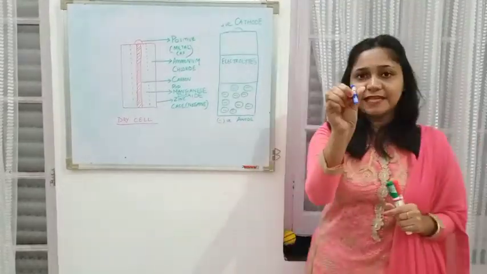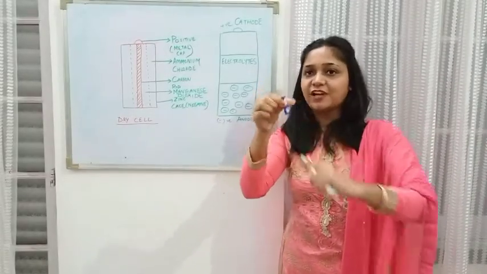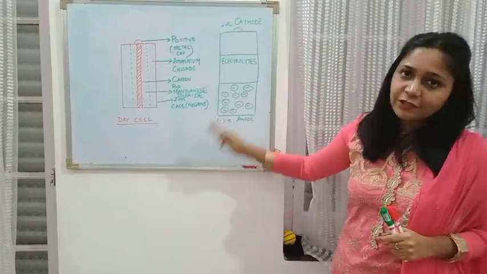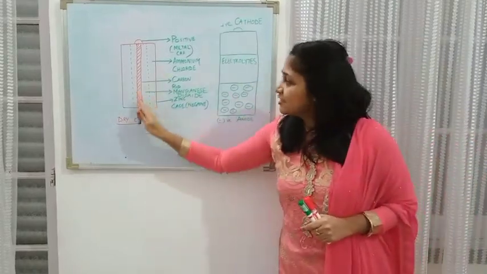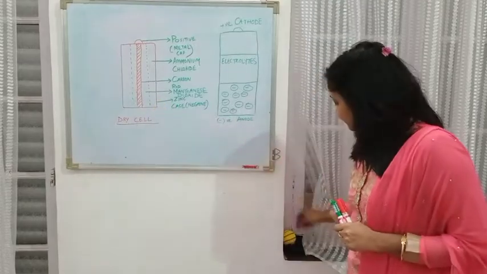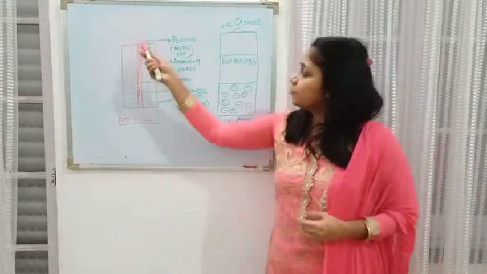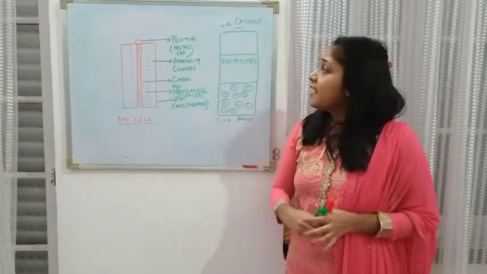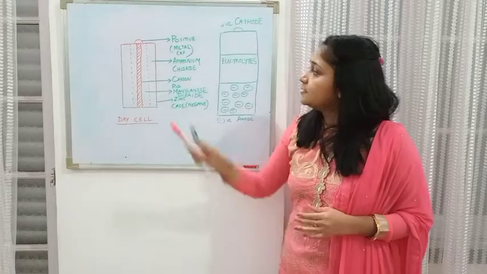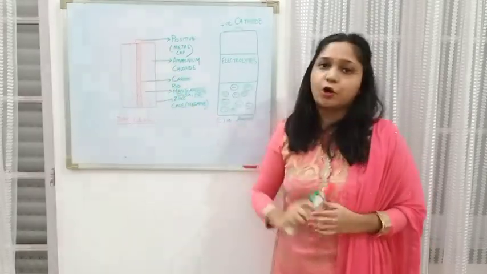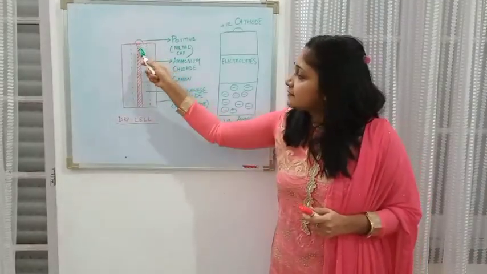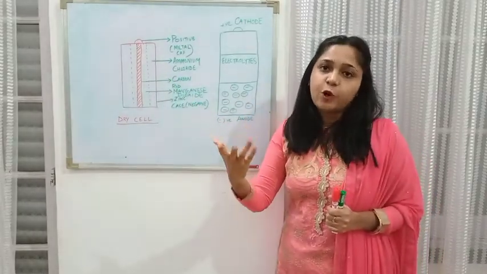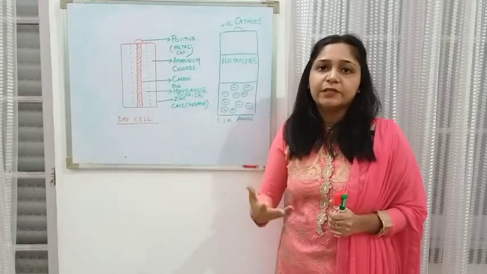The same cell with its internal structure has been drawn over here. Right now please don't concentrate on what has been given on the right side, just go through this diagram. In this diagram, children, you can see the same cap-like thing, which is the positive terminal, and it is made up of a carbon rod. Inside this cap there is a rod in the center, which is a graphite rod, or simply called the carbon rod.